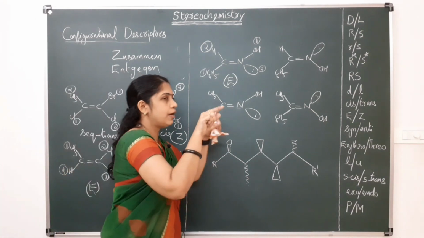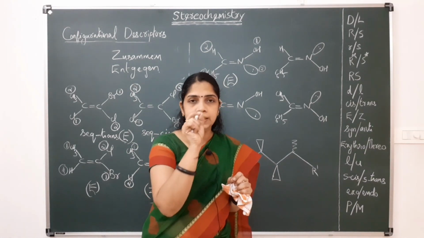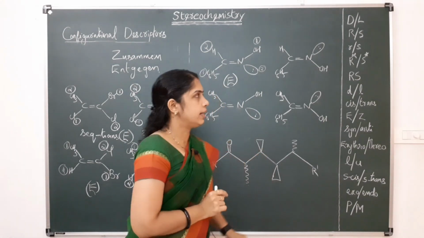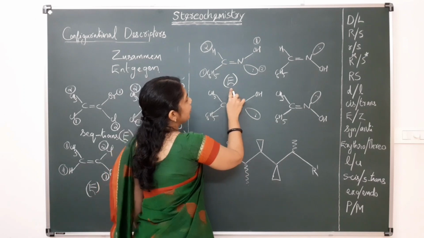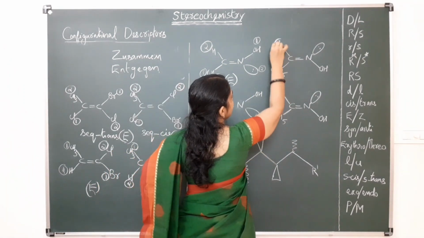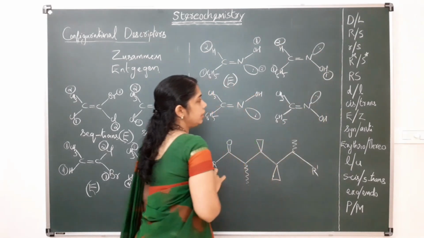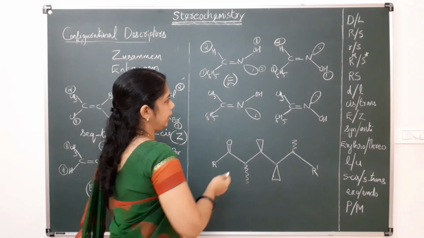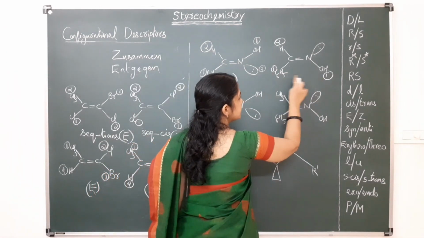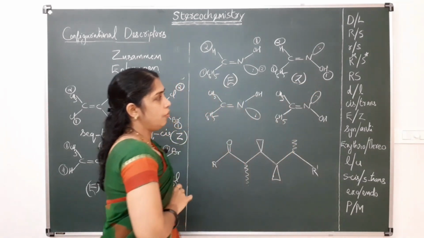Configuration always we have to write in italics and put in brackets. Okay. So this is E configuration, and for this one, this has the first priority, this has the second priority, and for this OH and lone pair, OH will get first priority, and here the first priorities are on the same side. So this has the Z configuration.